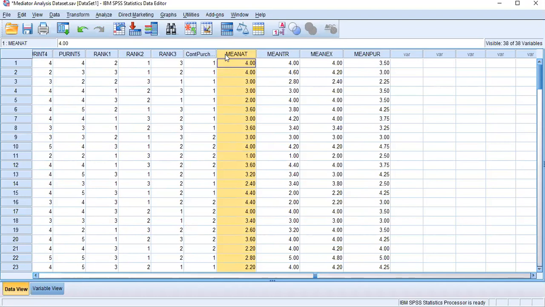That is one of my objectives. I want to know whether there is a difference in celebrity attractiveness between male and female customers.